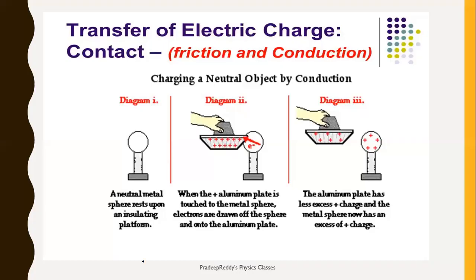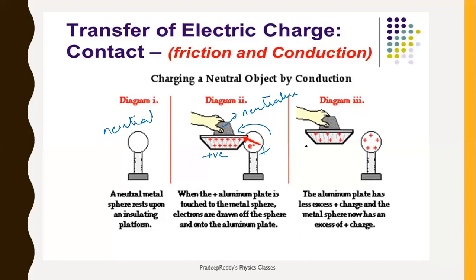Charging by conduction. What are you doing in this case? You are taking a neutral body. This is neutral. And this neutral body is brought in contact with a charged body. It is positively charged. As it is positively charged, the electrons from this surface get transferred to this one in order to neutralize it. As a result, the electrons from this surface get transferred. As there are fewer electrons, this becomes positively charged.